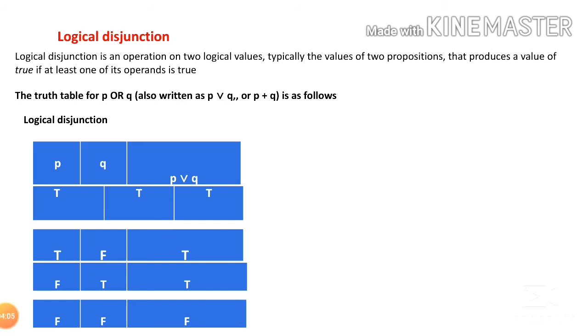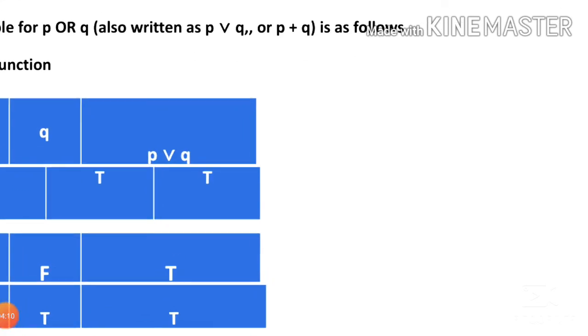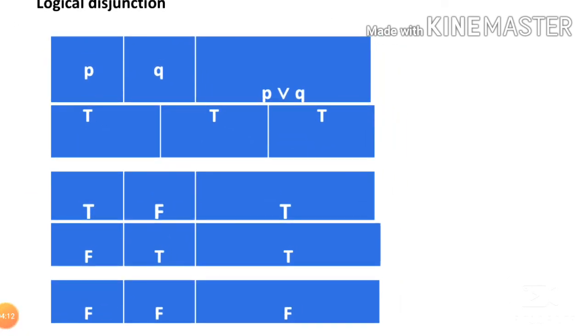Notation is given here. P, Q, P or Q, and the table representation. Both are true, true. One of them false, true. If both are false, false. That is OR.